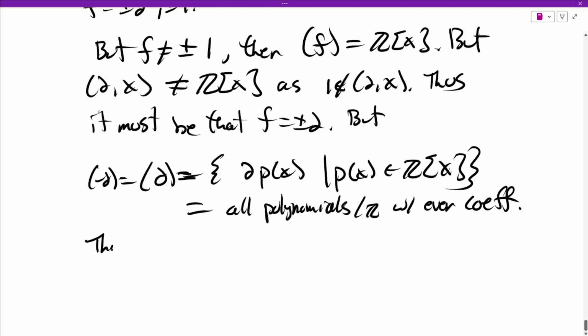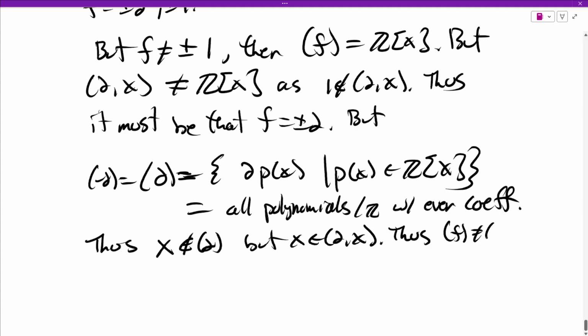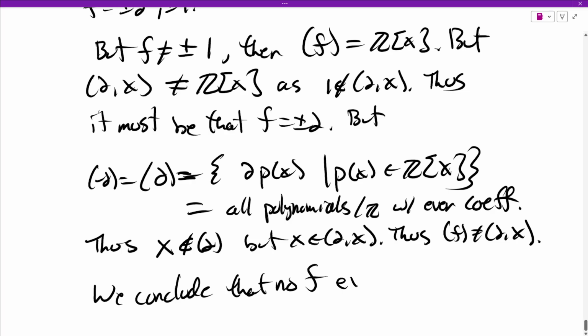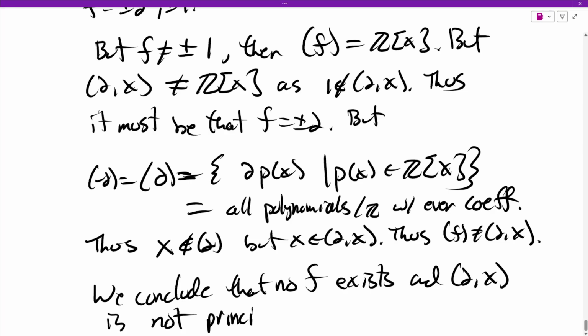So as a specific example, x is not in (2) because its coefficient is 1, which is not even, but x is certainly in here. So what do we have? Well, in this case, f also cannot be equal to 2, the ideal generated by 2 and x, and this is the end. So we conclude then that no f exists, and the ideal generated by 2 and x is not principal. So it's an honestly new ideal.